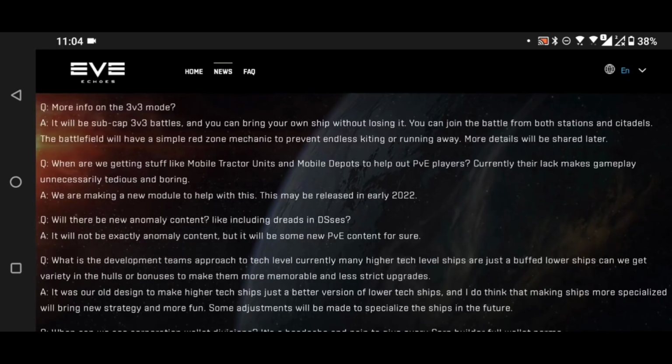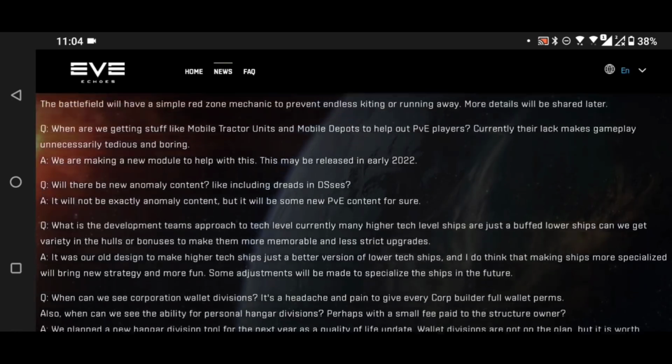3v3 PvP mode coming. You get to use your own ship with your own fits. You and 2 mates with your own ships and fits jump into an arena against another pre-made team of 3 players, blow each other up, and when you undock again, oh look, you've still got your ships. This is amazing, and I can't wait to see this. And it looks like it is a straight-up battle, no objectives, just kill or be killed.